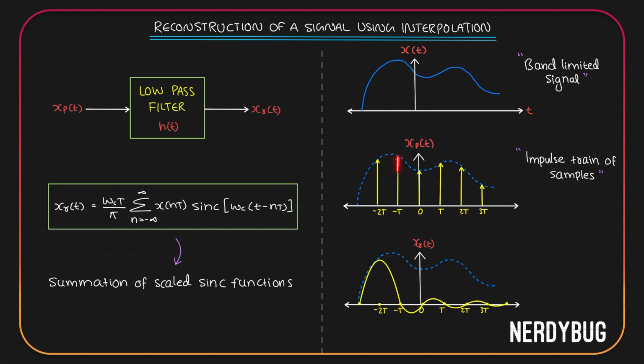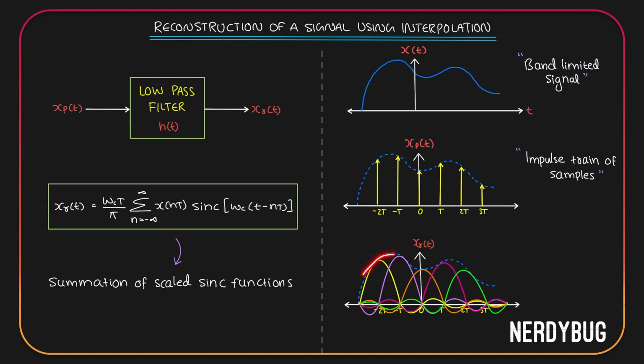Now, at t equals minus T, instead of this impulse function, I will get another sinc function whose magnitude is going to be this much. It will look like this. Again, at t equal to 0, instead of this impulse function, I should get another sinc function whose magnitude will be this much. Now, at T, instead of this impulse function, we have a sinc function that has magnitude this much. At 2T, we'll have a sinc function with magnitude this much. And at 3T, we'll have a sinc function whose magnitude is this much. If I add all of it, it will look like this.